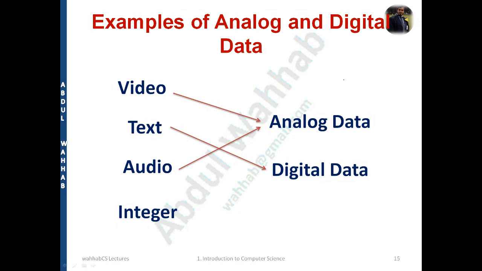And if I talk about audio, audio is basically a waveform. Where I'm talking about a waveform, I'm talking about continuous data, and continuous data is of analog form. Further, the last one we have is integer. An integer can be in the form of 0 and 1, so I'm sure it is in your mind that it is digital data.